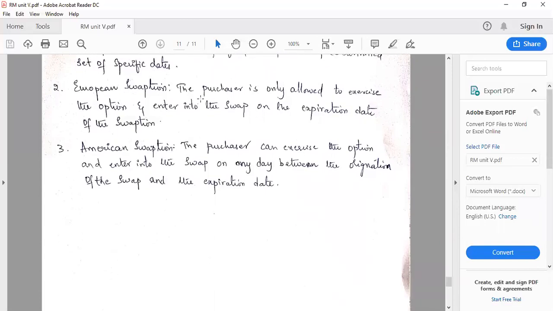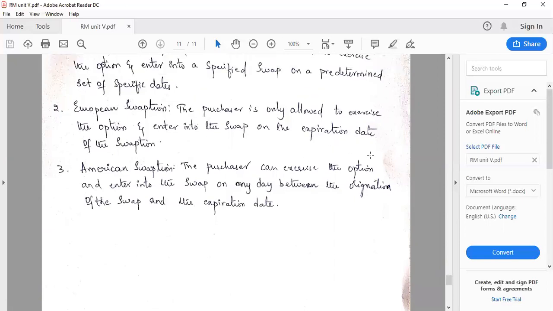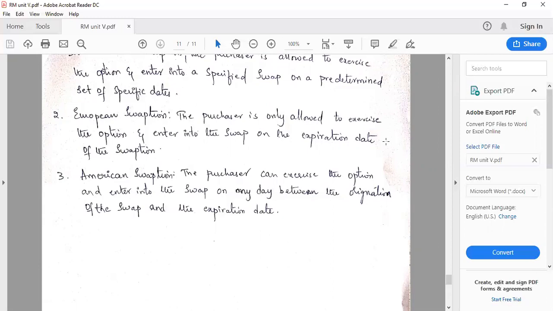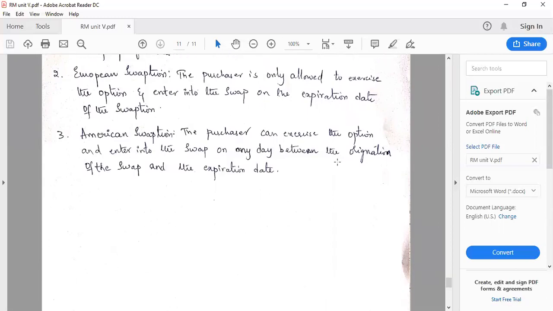Whereas in the European swaption, the purchaser is only allowed to exercise the option and enter into the swap on the expiration date. So at the time of expiration date only, he is able to exercise his option or enter into the swap. Suppose it is 3 months, at the end of the third month expiry date only he can exercise it. In between these 3 months he cannot exercise it. That is a European swaption.